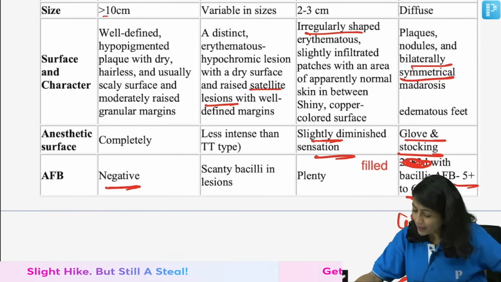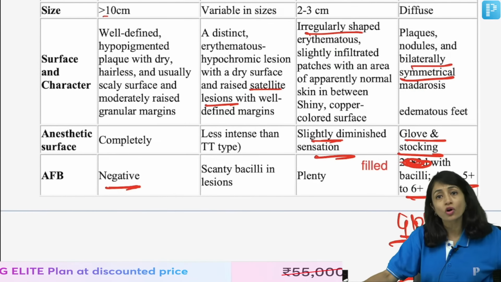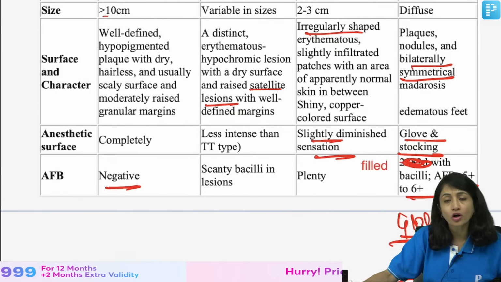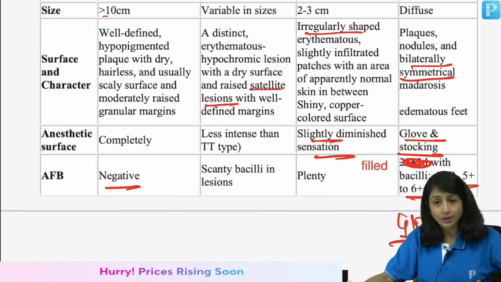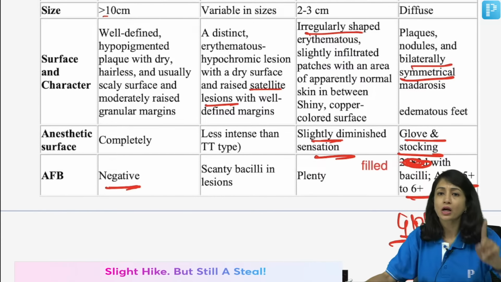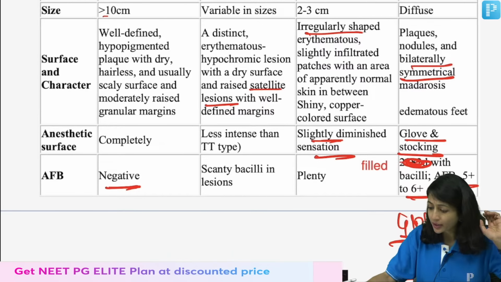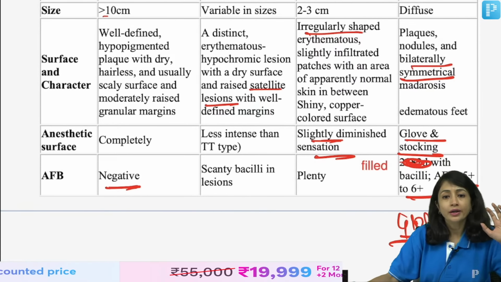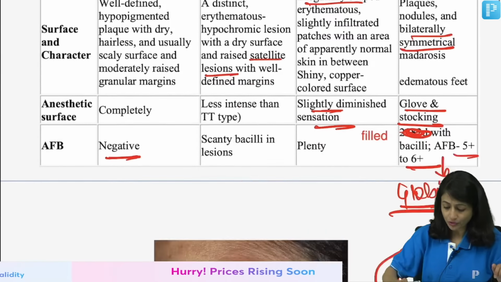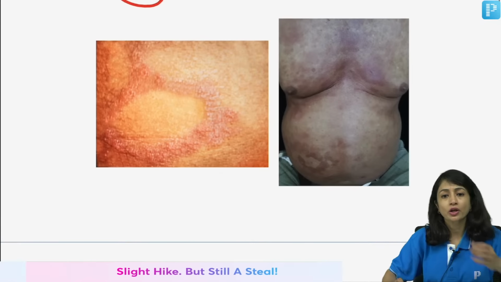Yes. So, if they are specifically asking you about punched out lesion, it is more common in BB than BL. Inverted saucer lesion, more common in BL as compared to BB. Glove and stocking anesthesia seen in both BL and LL but more pronounced in LL Hansen. Clear? Any other questions which are related to this topic? I hope you're able to understand this, how to differentiate between different spectrums of leprosy. Right? Should I move on?